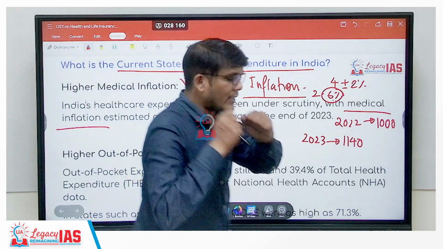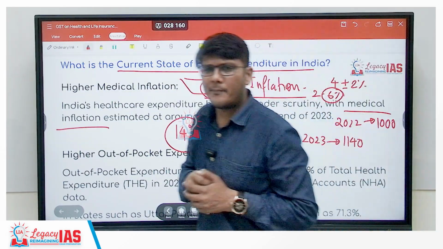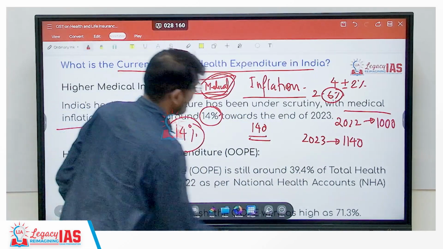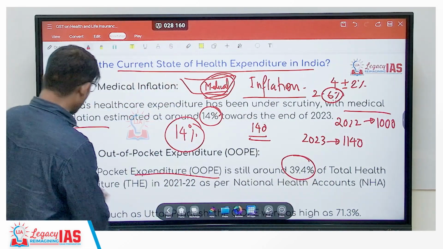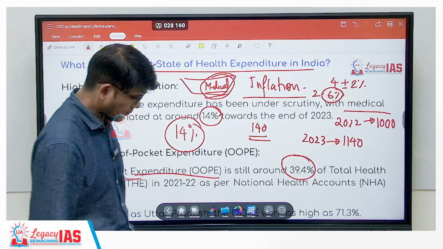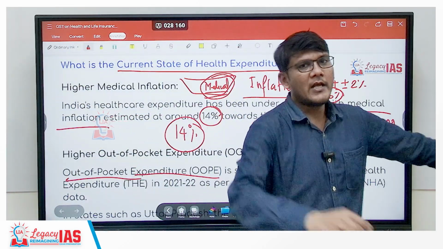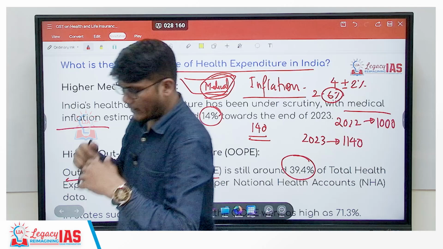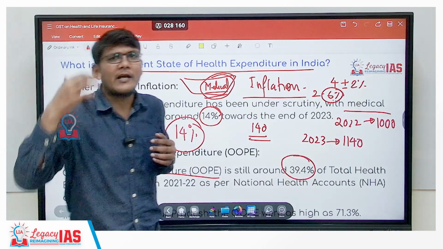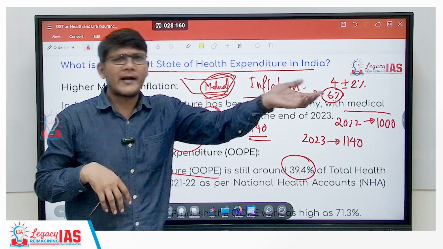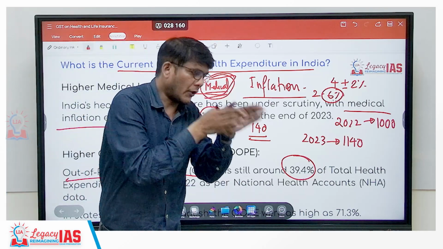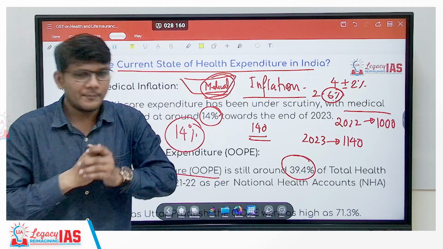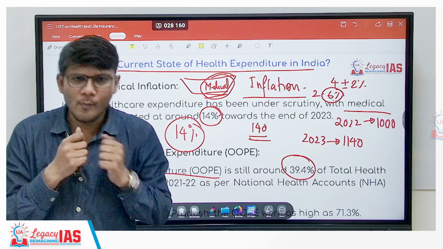The other peculiar thing that India faces, like other developing countries, is a very high percentage of out of pocket expenditure. Now what is out of pocket expenditure? See, what happens generally is, when you are working in an MNC and all, everything is insured, you are also insured, or you get your own insurance. So if you are sick, you go to the doctor, you go to a hospital, they check you, they give you medicines.